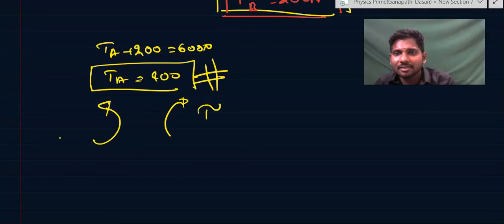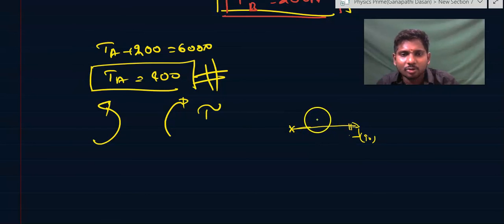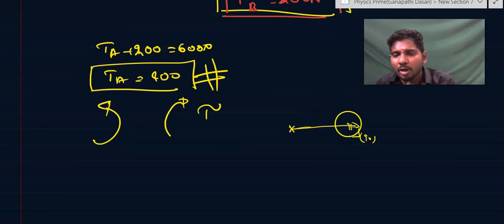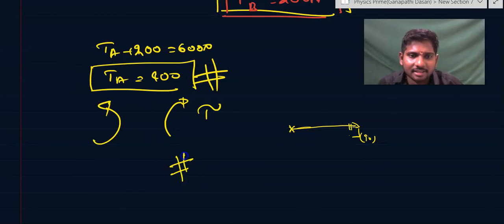So then I wrote the torque equation about that point. How did I write that torque equation? I drew a line vector from that point about which you want to find out torque to the force vector, and the angle between them is 90 degrees here. So then the perpendicular distance between them is L by 4 and L by 2 and L. So then you use that perpendicular distance into force into sine theta, the angle between them, and clockwise sense rotation torques you took as negative, and anti-clockwise sense rotation torques you took as positive. Then you equated that net torque is equal to 0 and you get the answer. This is a way of solving.